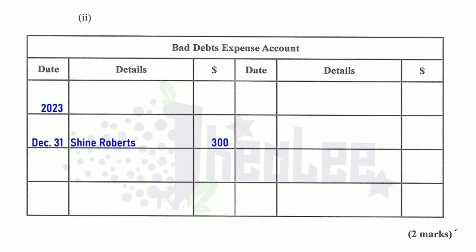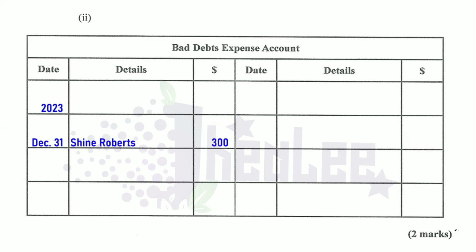So at the end of the period, remember, we were asked to close out the accounts or balance off the accounts. In this case, we're going to be doing the closing entry for the bad debt expense account. When you're doing closing entries for expense, the account to be debited is the income statement, or you can use profit and loss account, and the expense account is credited. So in this case, we're only focusing on the expense account. So it therefore means that we're going to make a credit entry to close out the account.